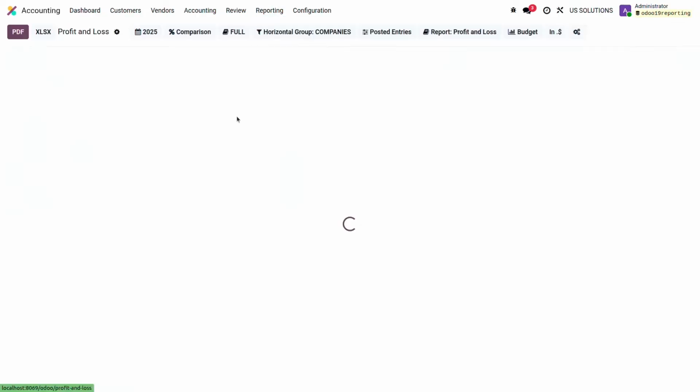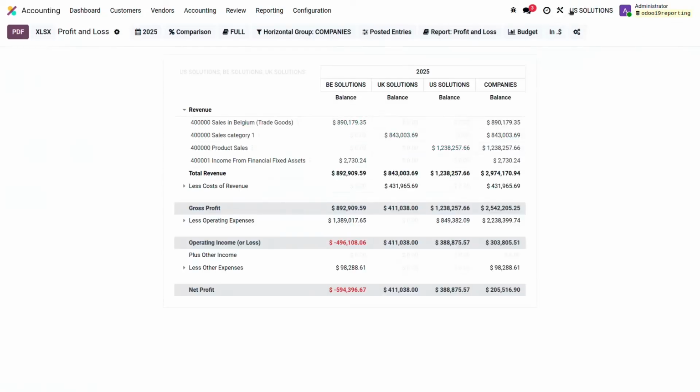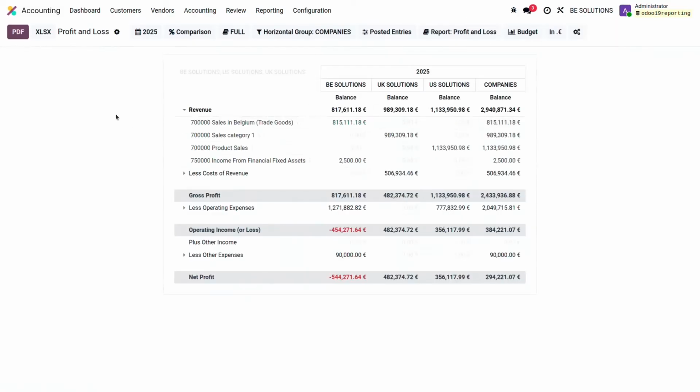So if I come back on the profit and loss, you could also see that if I switch back to the Belgium company as well, it could be much more convenient to see only one line, right? Because that's already a cool feature because I see different lines, but it could be a bit better. We could maybe merge that in one single line. And this is possible now in Odoo 19 because we can group by what we call account code and not account ID anymore. So in advance, I have copied the profit and loss for which I have updated the formula.